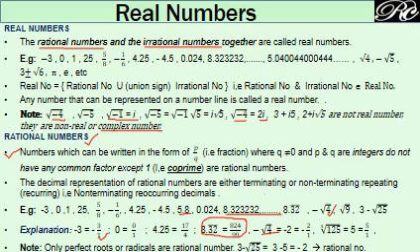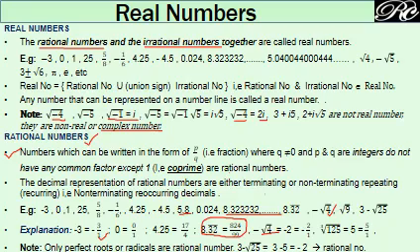See how this 3 is satisfying our definition of p by q. See, 3 can be written as 3 by 1. So the numerator is 3, the denominator is 1. So it is in the form of p by q. Therefore, it is a rational number. Even 0. So the default denominator is always 1. So it is 0 by 1.